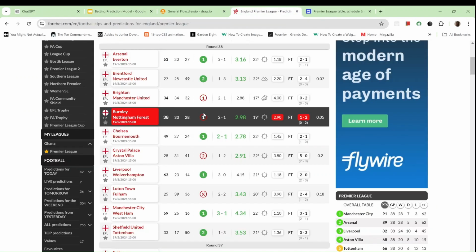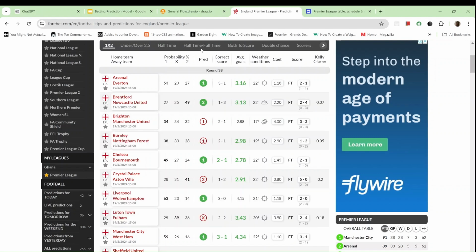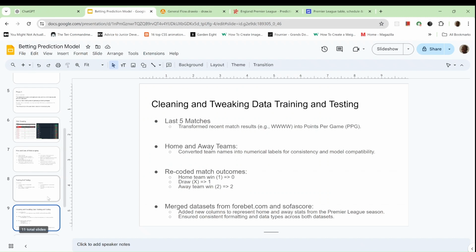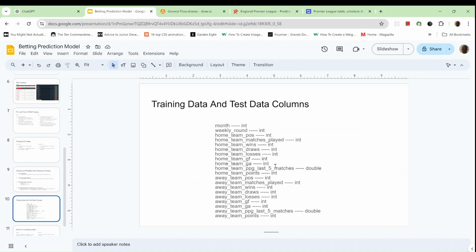You would see it here. Here it's the home team is 1 and the away team is 2 and draw is an X. We'd have to make it numerical to help our model successfully guess the chances. This is how it would look in the database. We would have these new columns by merging the data from Forebet.com and the data from Sofascore. So we would have extra columns representing home team stats and extra columns representing the away team stats.